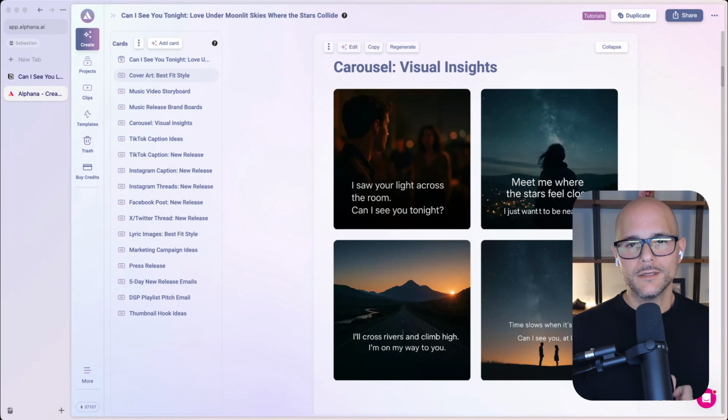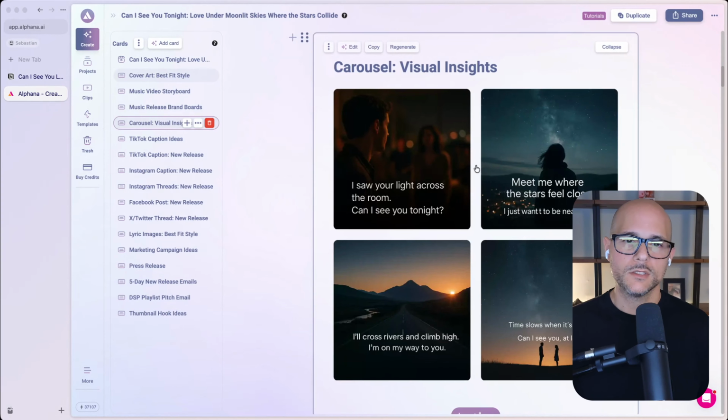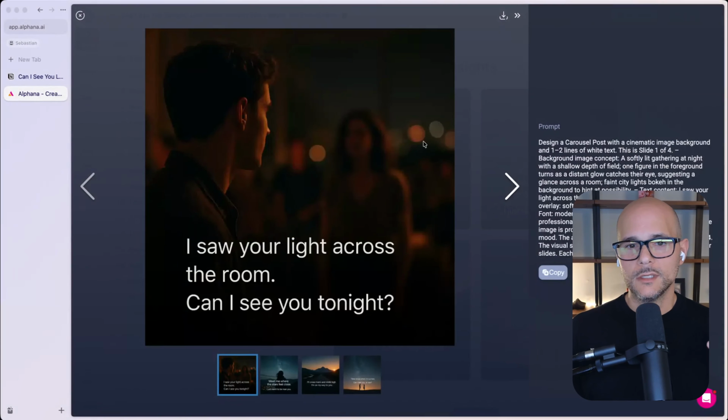And adds lyrics to them so that they could be used as a swiping carousel on Instagram. And so everything is completely made based on your lyrics.